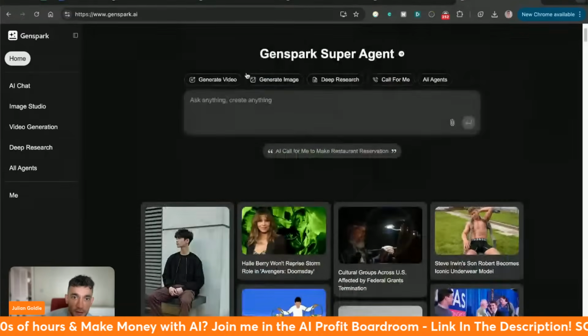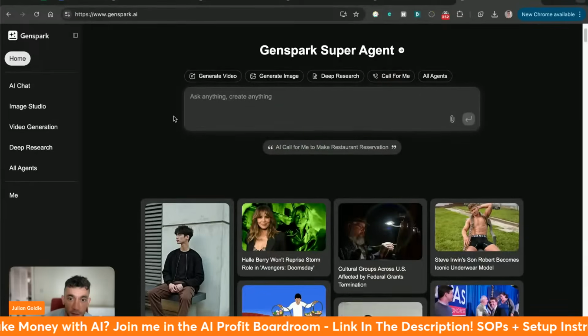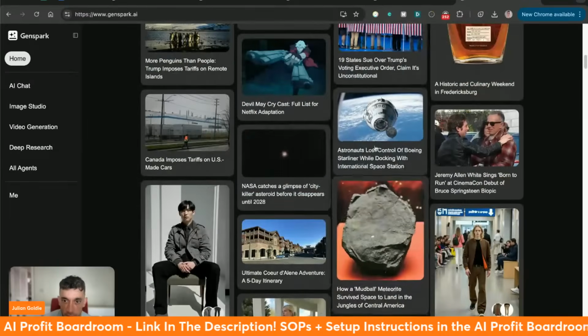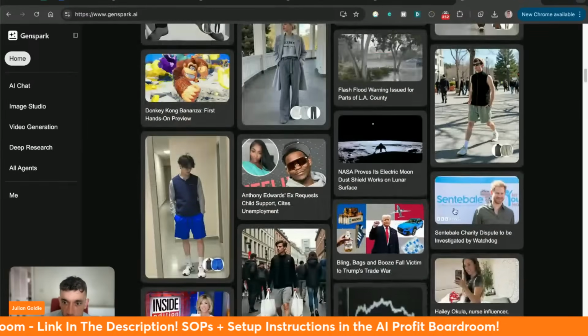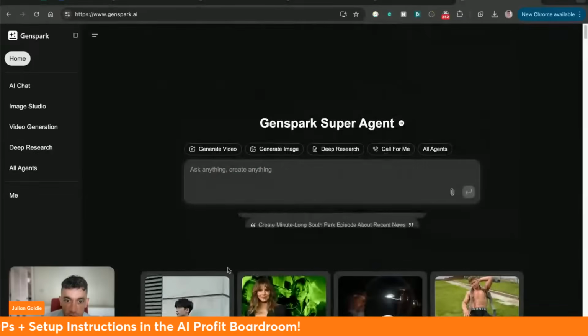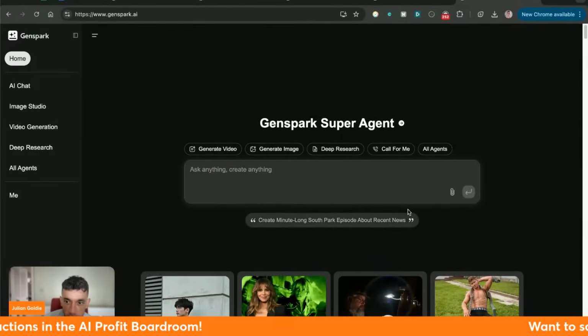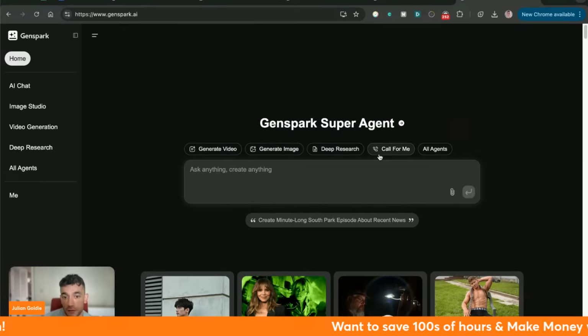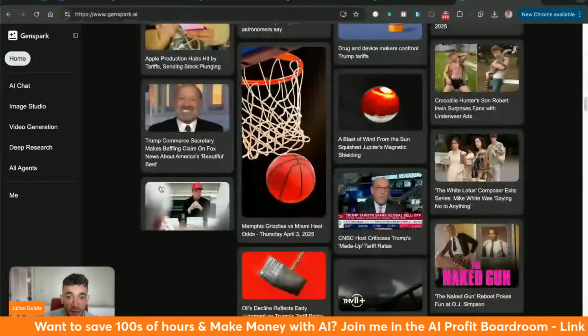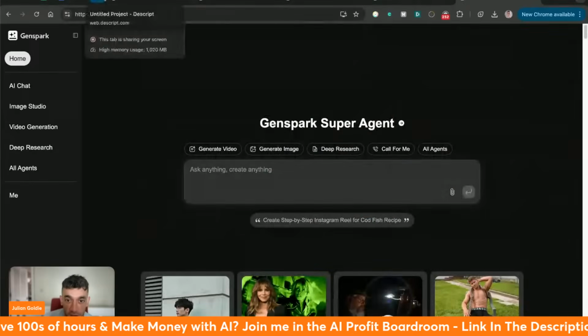And then if you go into home and scroll down, you can see all of these different examples that people have created, right? So for example, if we pull up some of these news headlines right here, we can use that to start generating stuff. And there are some examples of different prompts you can use inside the super agent. So pretty powerful, crazy stuff. I want to test it out more, but I had to share that with you. That was just an absolute game changer. I'm not seeing anything like this yet.